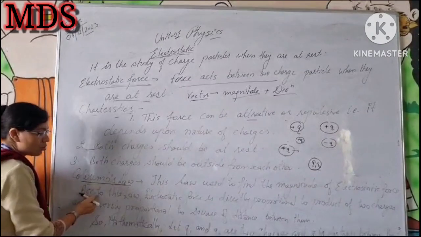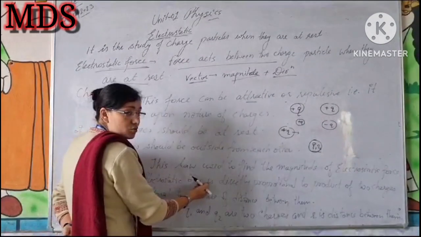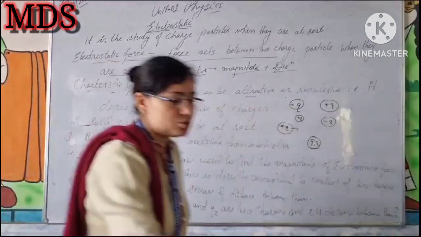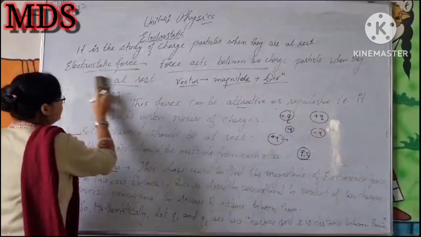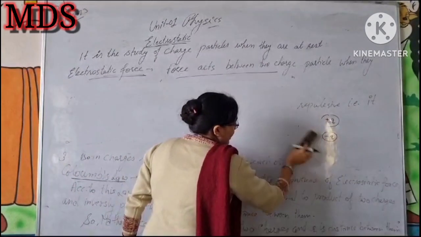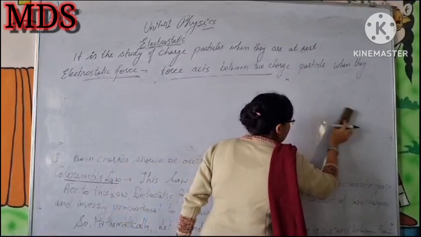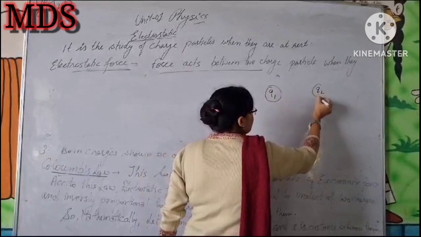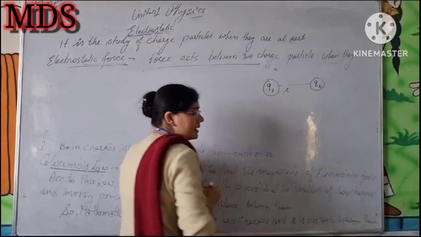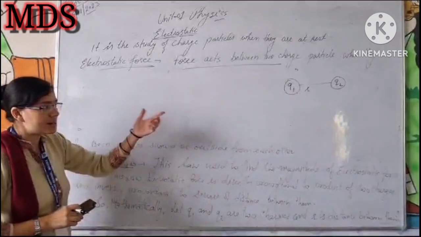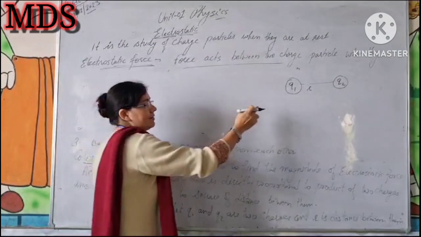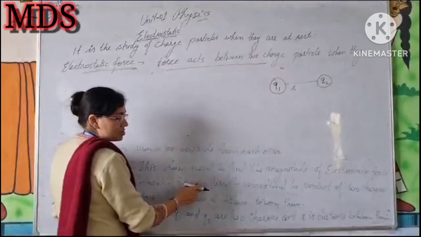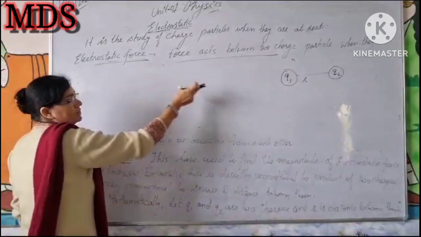According to this law, the electrostatic force is directly proportional to the product of the two charged particles. Suppose we take two charges Q1 and Q2 with some distance r between them. The condition, as I told you initially, is that both charges should be outside each other with some distance between them; then only can we apply Coulomb's law.